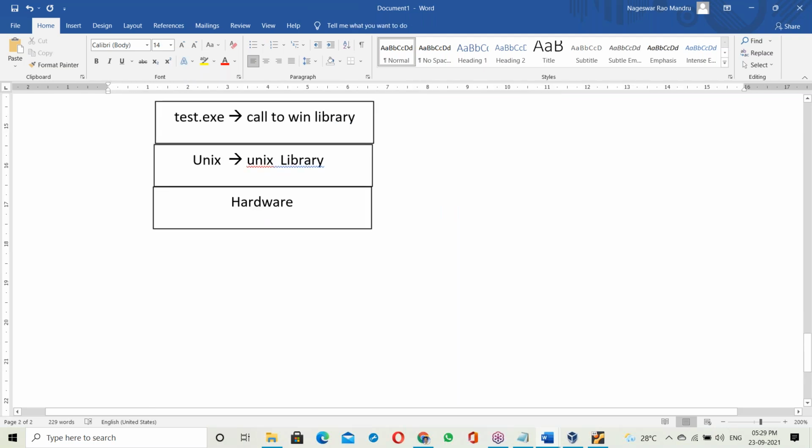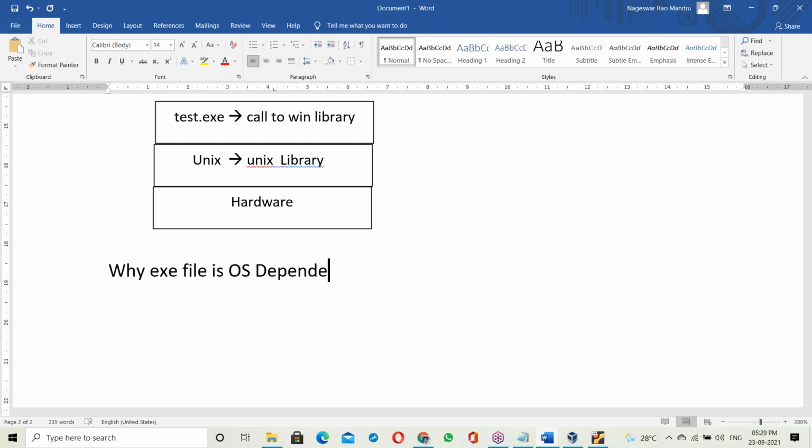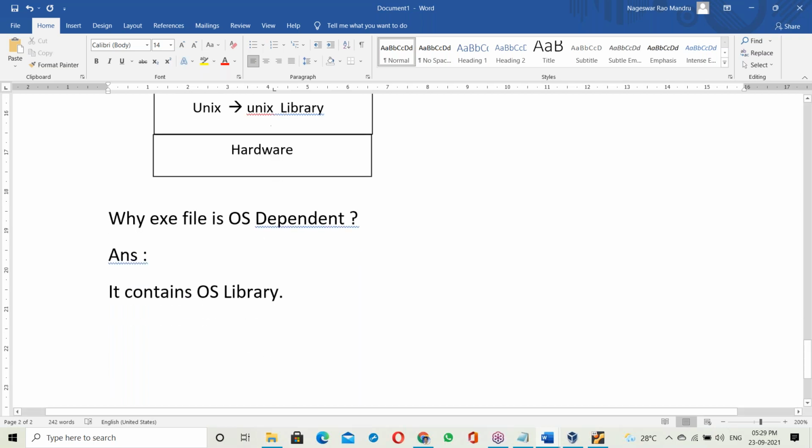So why is the exe file OS dependent? The simple answer is that it contains the OS library. Since it contains the OS library, it is OS dependent. That's it. So this is about the exe file.